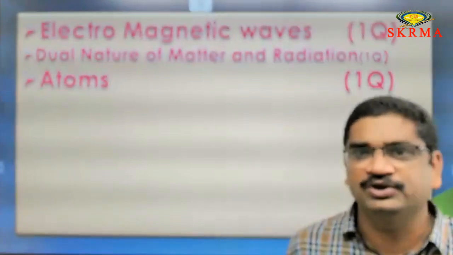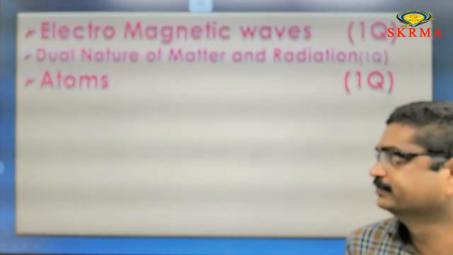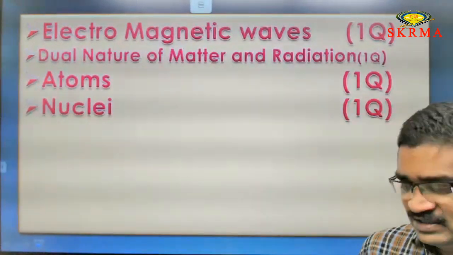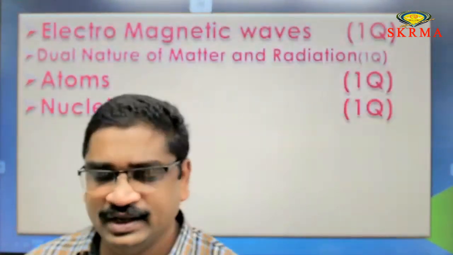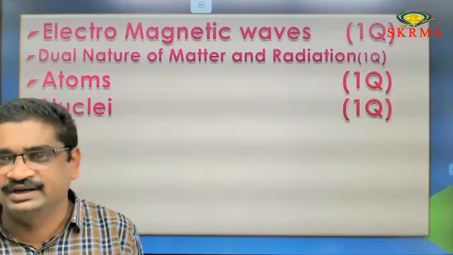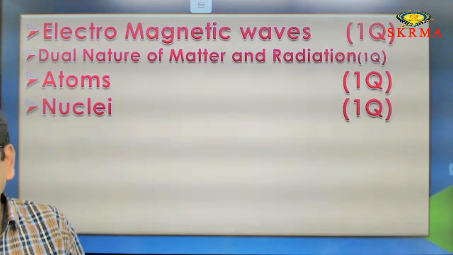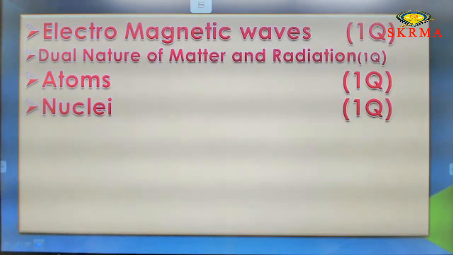Next one, atoms. Atoms is also purely formula based. From this one also you may get one question, a minimum of one question. Next chapter, nuclei. From this chapter, you will get one question. This is also purely formula based, and you have to revise the NCERT theory bits also for this one.